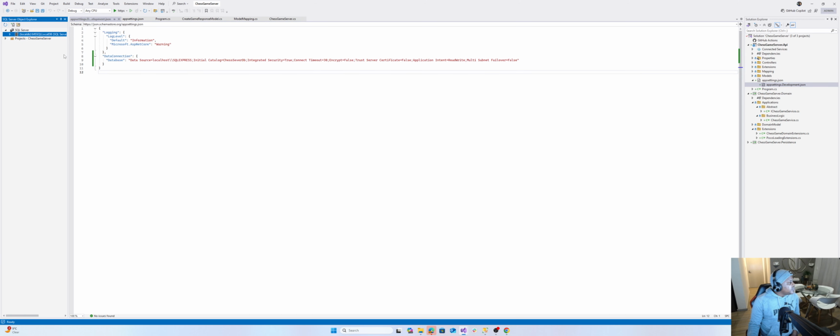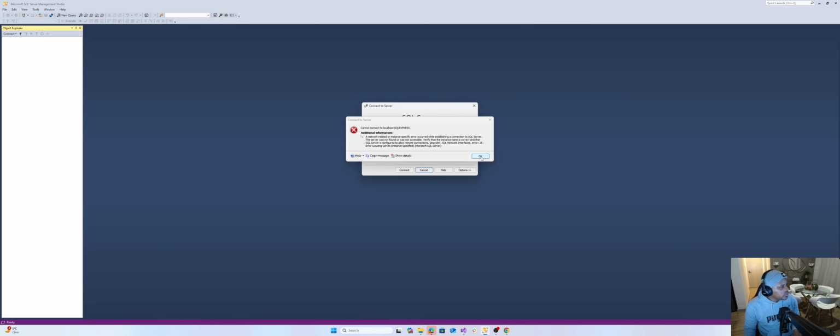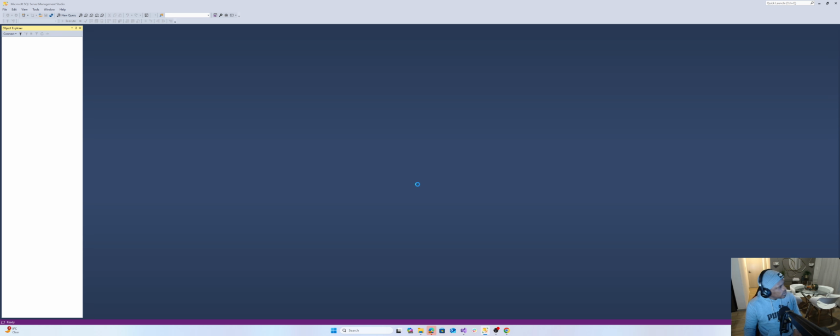MS local DB. Okay, let's use this one. SQL Express, I probably need to install the SQL Express, or because I restarted my machine, the instance, and I don't have time to figure that out, but it's fine. And let's just do this. Name, connect. Nice. That will work as well.